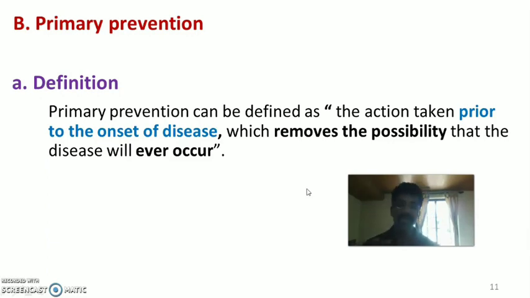So that is action taken before the manifestation of the signs and symptoms of a particular disease, which removes the possibility that the disease will ever occur in the future.